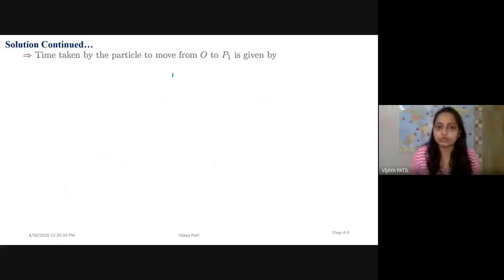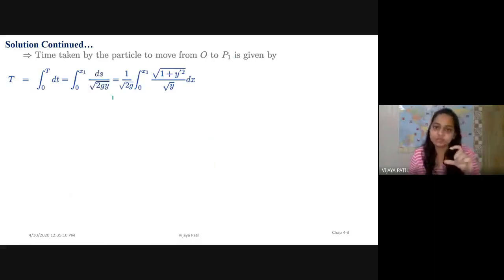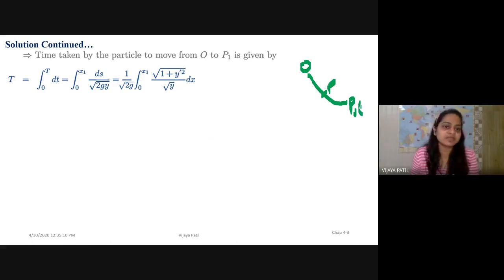Now, the time taken by the particle to move from O to P1 is given by, because I'm talking about the particle going from O to P1. Earlier we dealt with the point P and talked in terms of x and s. Right now we have to find this from O to the point P1. What are the coordinates of P1? x1, y1. So the total time capital T is the integral from 0 to T of dt.